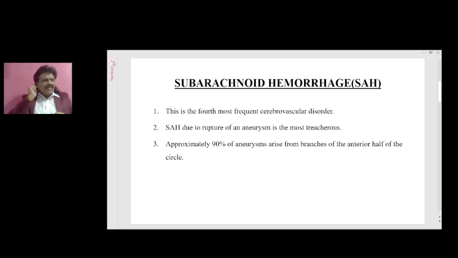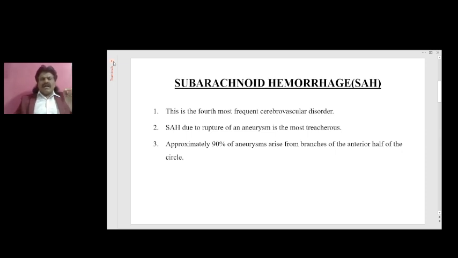The second important concept is that they may not present with neurological deficit, because if the hemorrhage is confined only to the subarachnoid space and is not penetrating or entering the brain parenchyma, they may not present with deficits. So as long as hemorrhage is confined only to the subarachnoid area, they do not present with neurological deficit. A person presenting with severe excruciating headache but without any focal neurological deficit, we should always suspect subarachnoid hemorrhage. But if the hemorrhage enters the brain parenchyma or compresses the cranial nerves, it can present with neurological deficits.